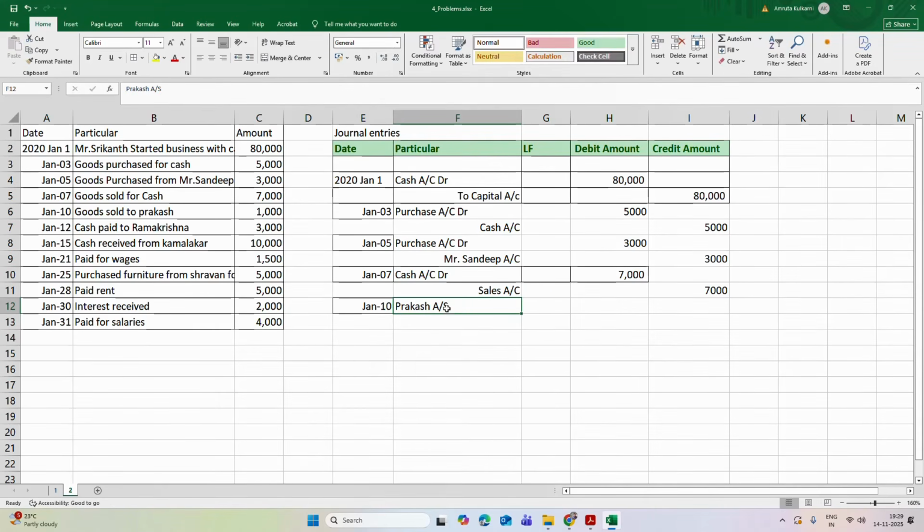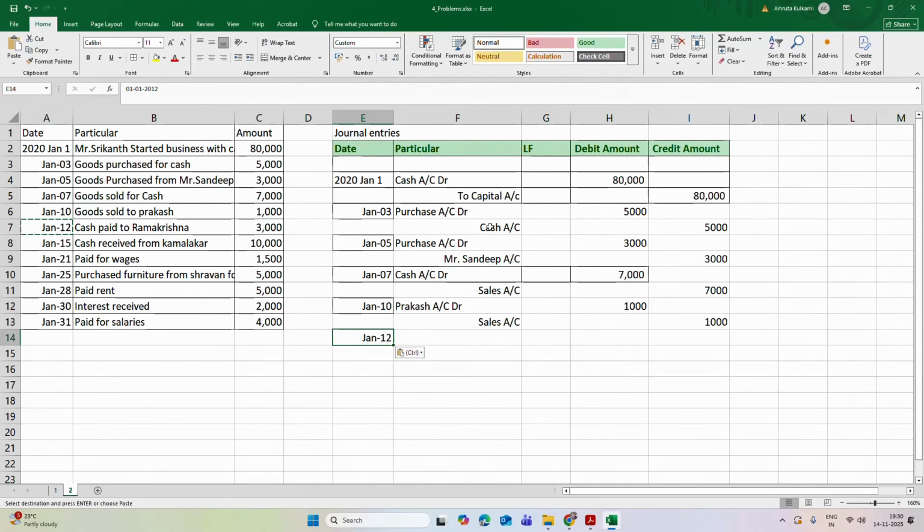So Prakash account is to be debited by 1,000, and these goods are sold to Prakash. So again sales account is credited.